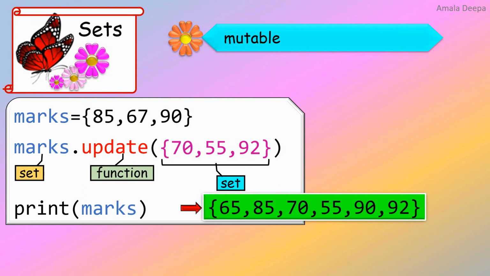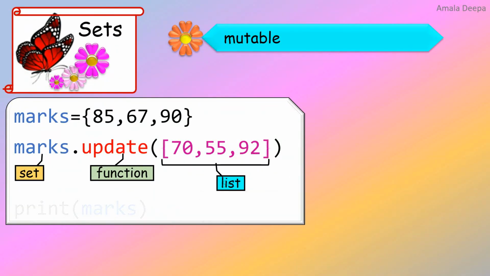The elements 70, 55 and 92 are added at different positions in the set. You can also supply a list as a parameter to the update function. Also, a tuple can be given as the parameter for the update function.